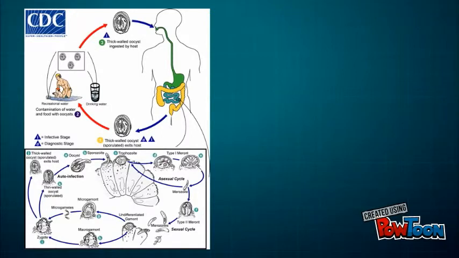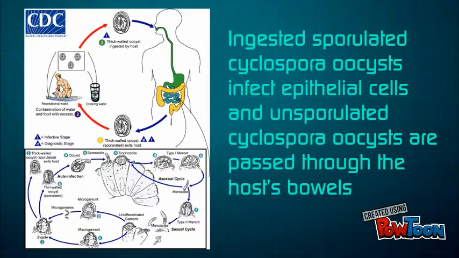Once sporulated oocysts have been ingested by the host, they infect the epithelial cells of the small intestine, causing cyclosporiasis. Unsporulated oocysts escape the intestinal cells via excretion to be passed as a bowel movement from its current host. Since oocysts take a long time to sporulate, host-to-host transmission of this parasite is unlikely.